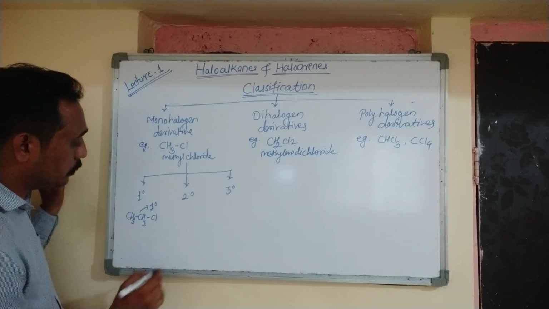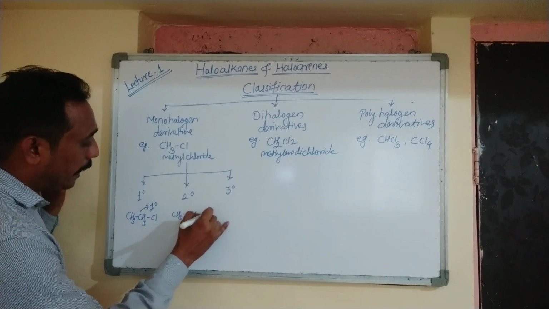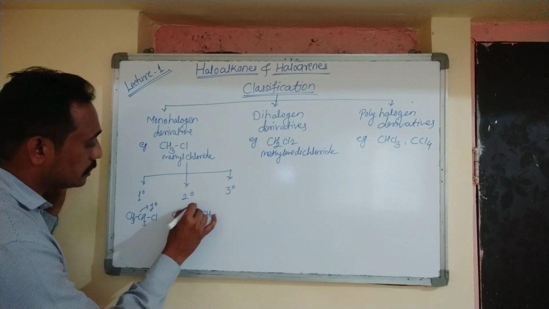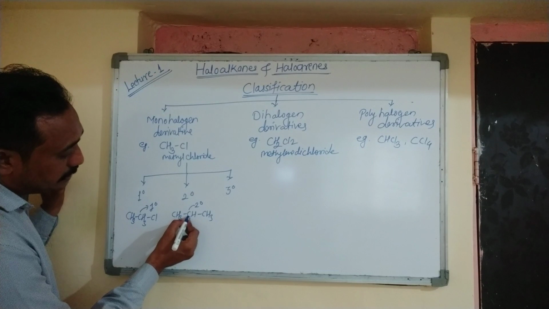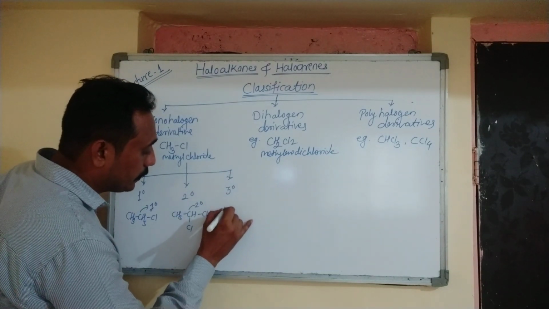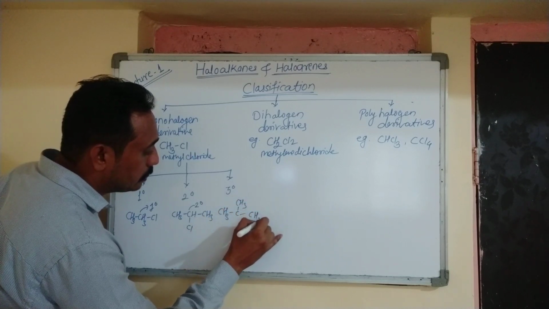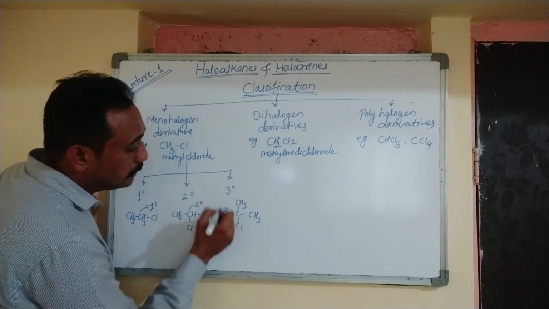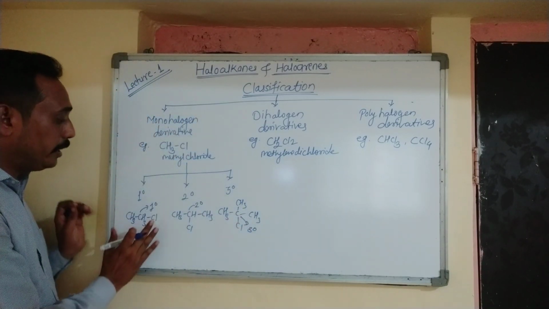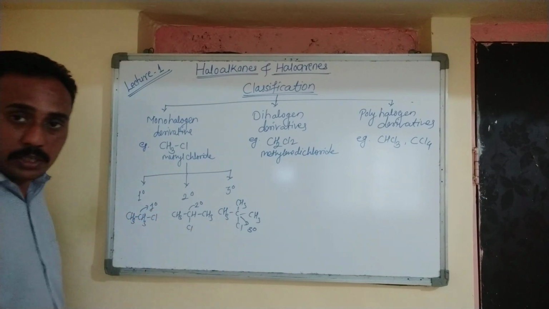In a secondary halogen derivative, the halogen is attached to a secondary carbon. So this carbon is secondary because it is attached to two other carbons. And in tertiary, the carbon to which the halogen is attached is attached to three other carbons. That means it is a tertiary carbon.